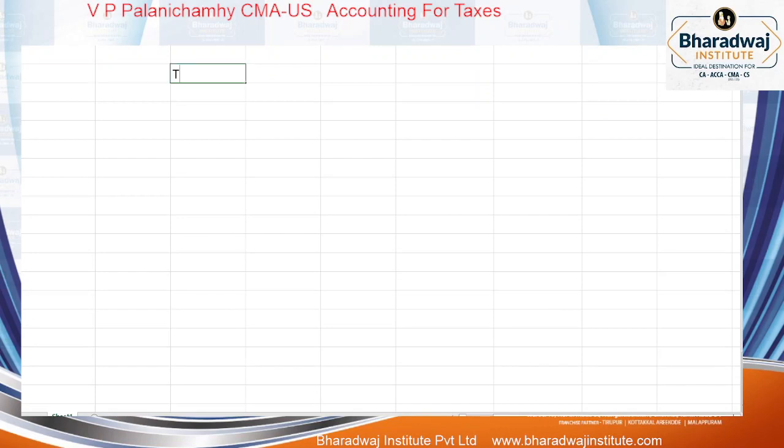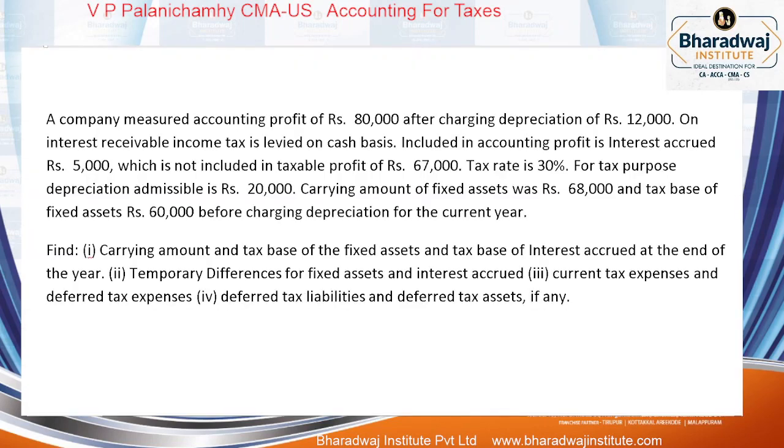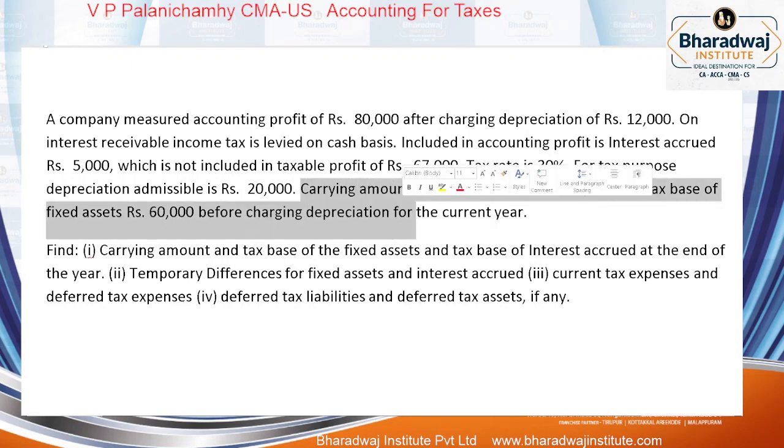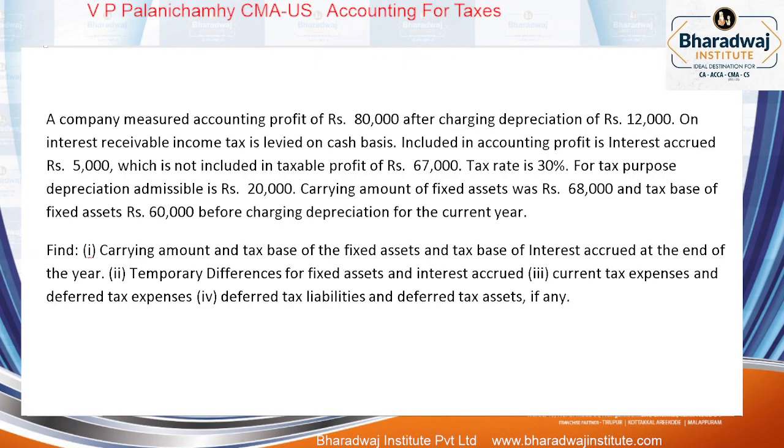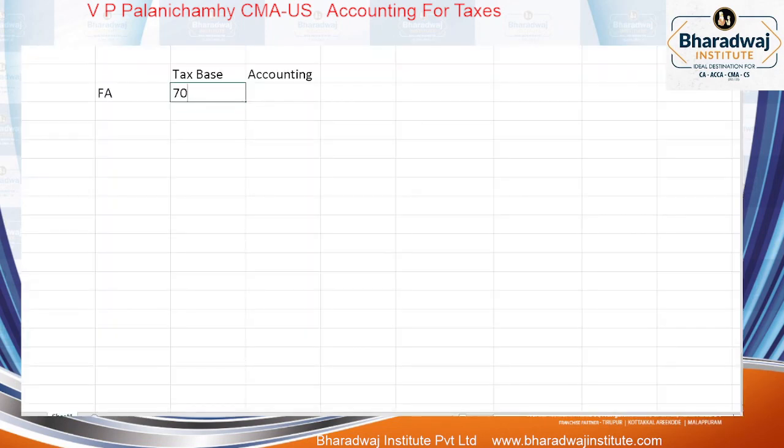Tax based value, accounting based value. What was the fixed asset before charging depreciation? Fixed asset tax based value before charging depreciation? 60,000.